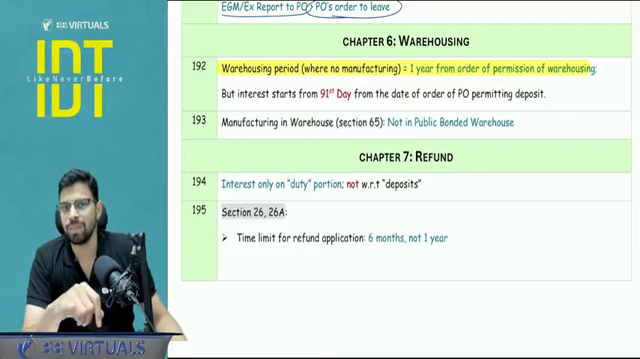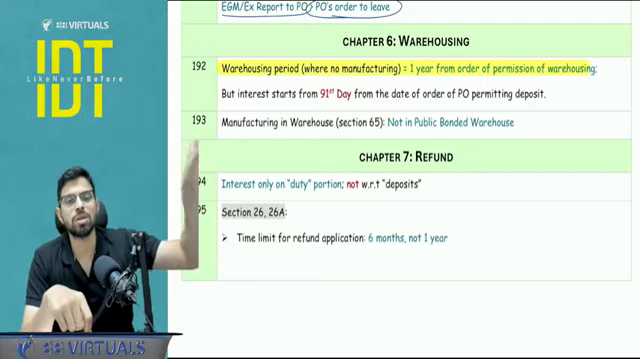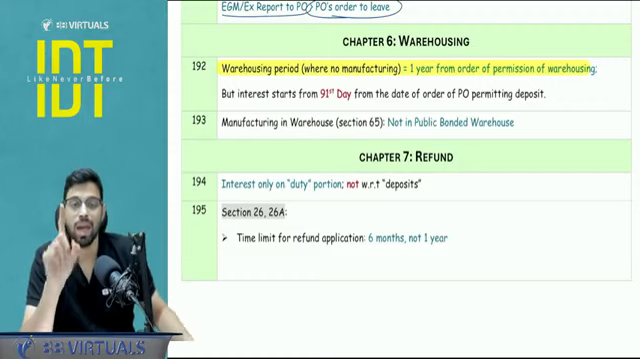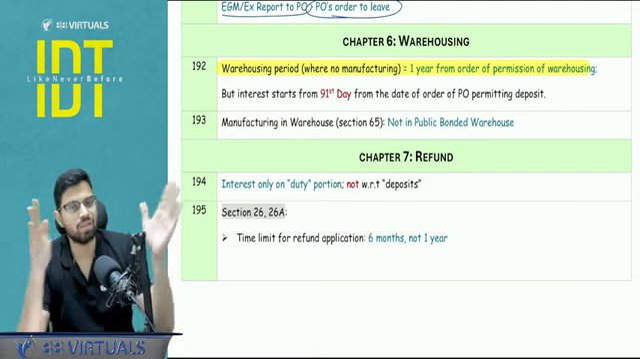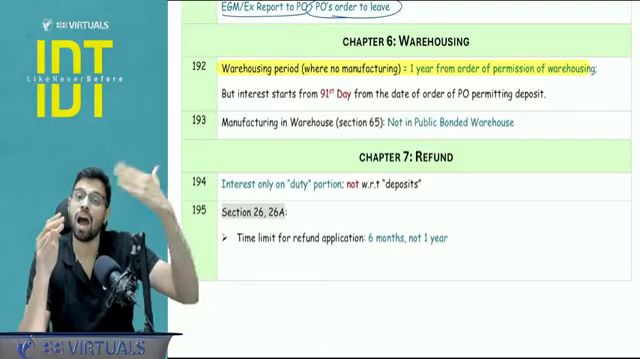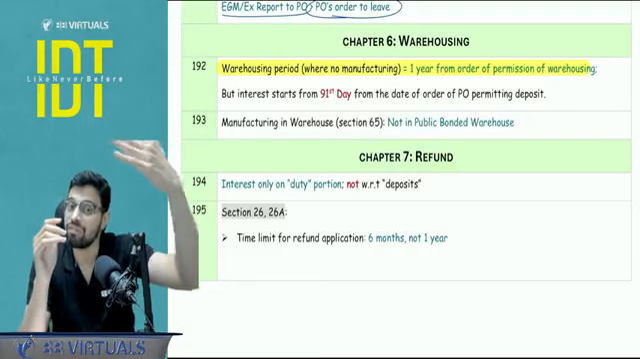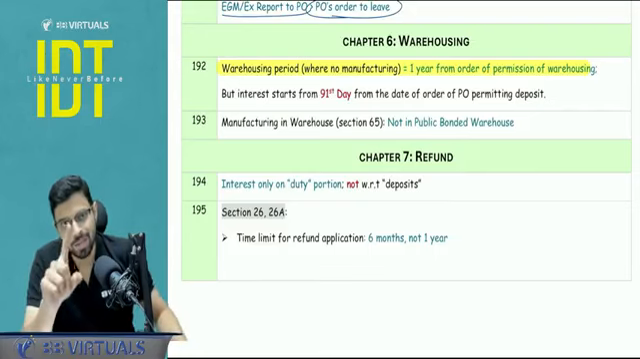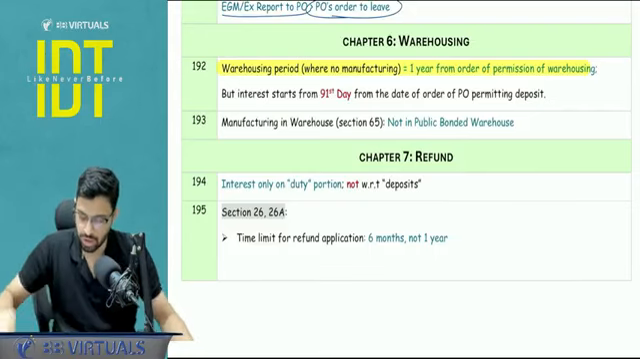But interest period: interest starts from the expiry of the 90 days. You may get the permission of 5 months or 1 year or whatever it may be, but the interest will start from the expiry of the 90 days. And obviously when we say the 90 days period, you have to start counting it from the day after the date of the PO's order, because that is how the ICI does it. You remember this typical point, right? You must have solved it in the questions.